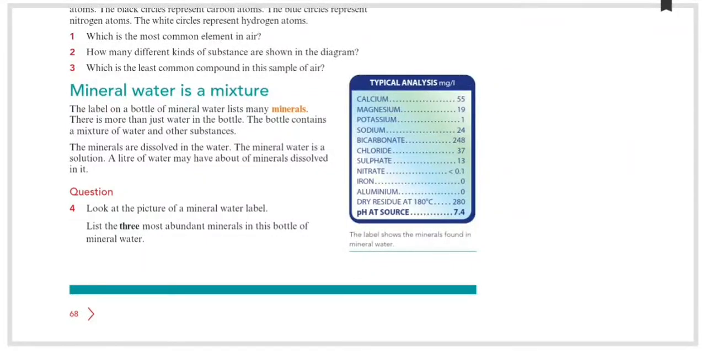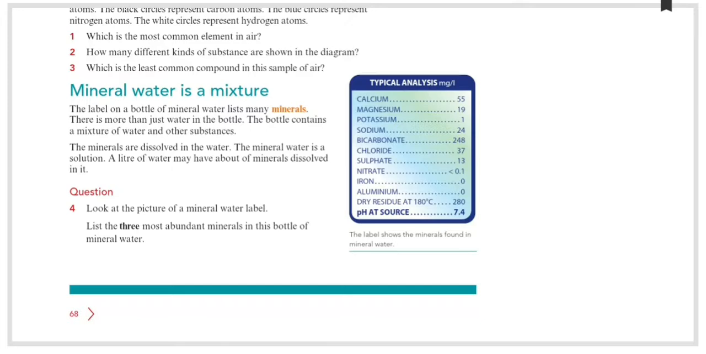Good afternoon, children. So today we are going to learn about mineral water as a mixture. Yesterday we discussed what a mixture is. Mixtures are substances, just the elements, mixed together. Without any chemical bonding, if elements are just mixed, we will get a mixture.